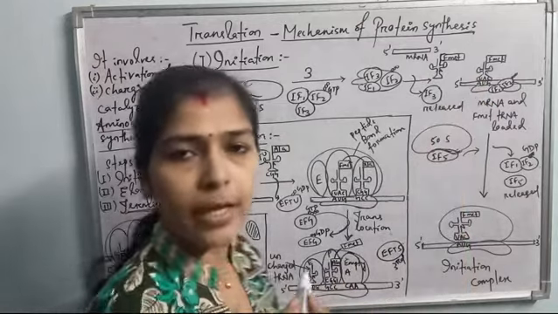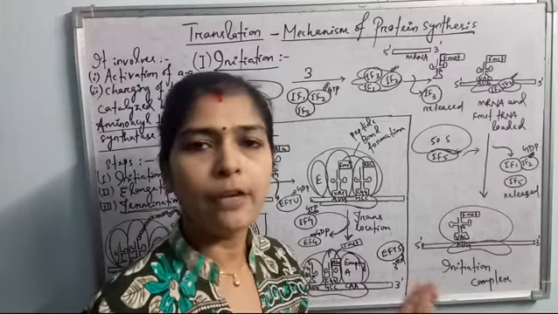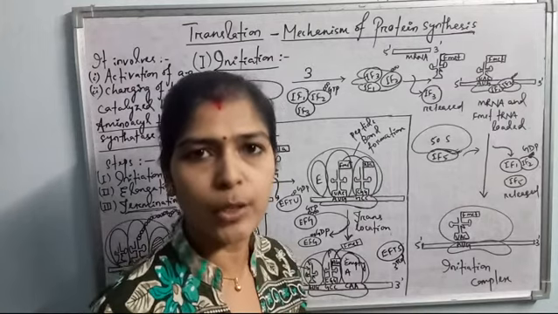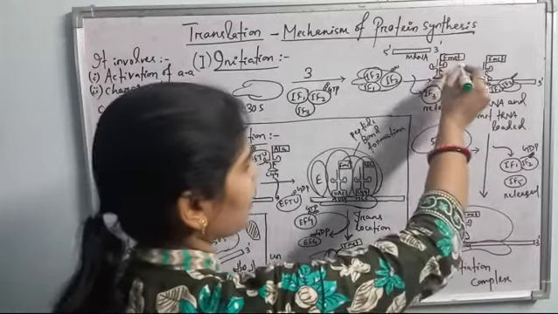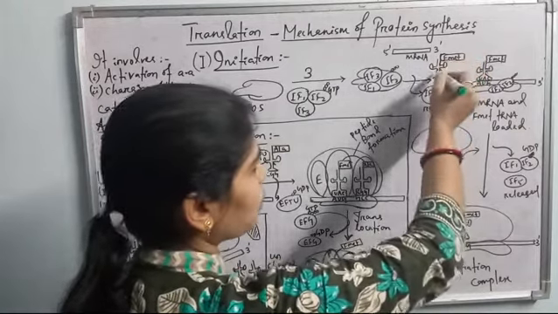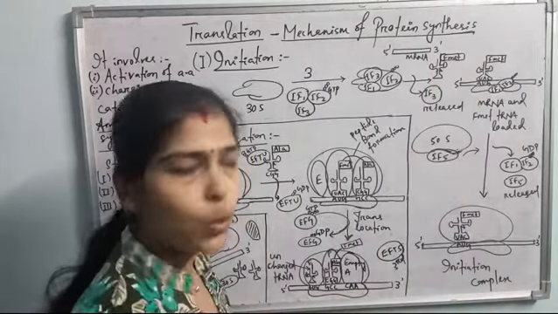As I have discussed, AUG is the initiation codon and it codes for the methionine amino acid in the case of eukaryotes and the formyl methionine amino acid in the case of prokaryotes. Okay, so the tRNA is now charged, it is activated, having the activated amino acid linked to the CCA sequence. So this is the first tRNA molecule. AUG is the first codon of mRNA.